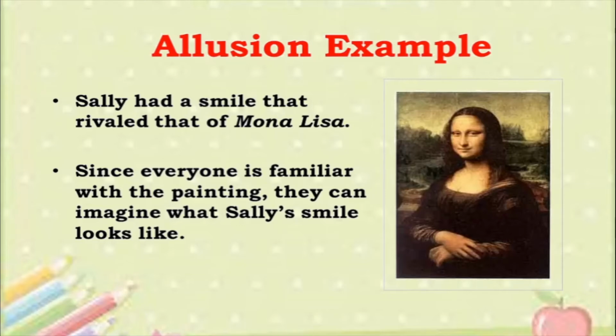So this is an example of allusion, because Mona Lisa is a very famous painting. Okay, so it is a very historical thing that we are talking about. So since everyone is familiar with the painting, they can imagine what Sally's smile looks like. So immediately you can imagine the face of a girl with a very, very beautiful smile. Alright, so this is an example of allusion.